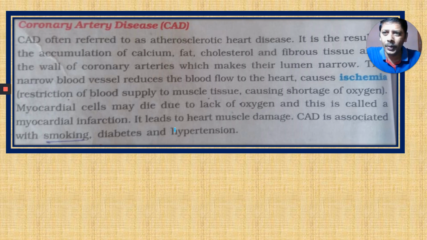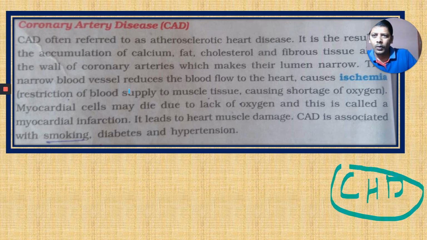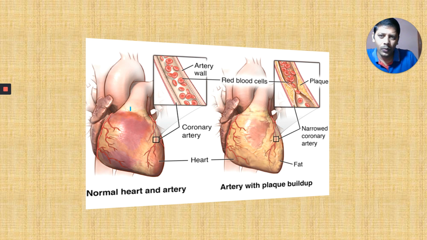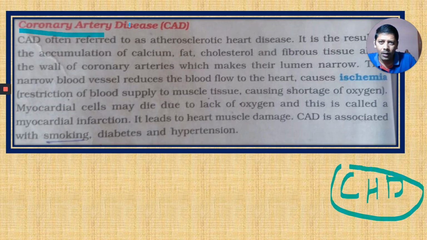That's about BP. The next one is coronary artery disease, CAD, which is a very important one. There is also congenital heart disease, CHD, where some heart diseases come from the parents by birth. You know what I mean by coronary artery? The artery that supplies blood to the wall of the heart. This is the wall of the heart, and here the coronary artery is supplying blood to it. That is called the coronary artery. When this artery gets disease, it is coronary artery disease.